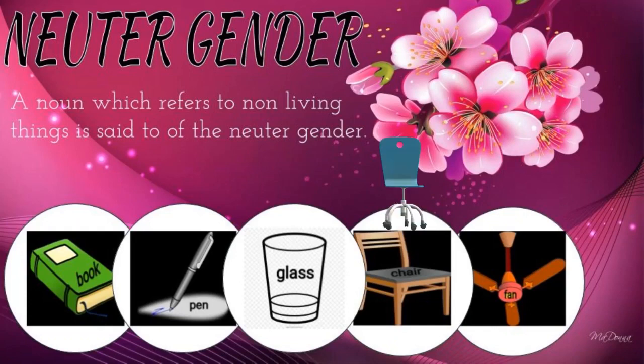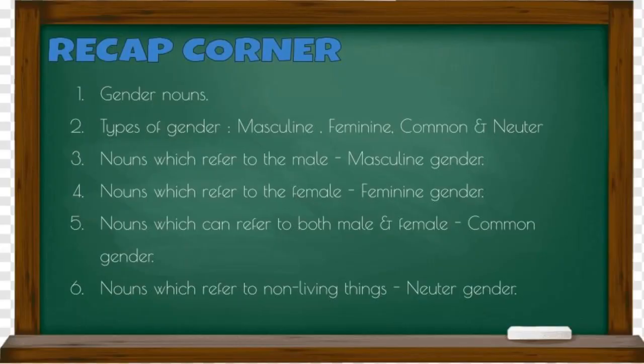And the fourth one is chair. It is also a non-living thing. So it is a neuter gender. And the last one is fan. We know that fan is also a non-living thing. So it is a neuter gender. Neuter gender refers to non-living things.